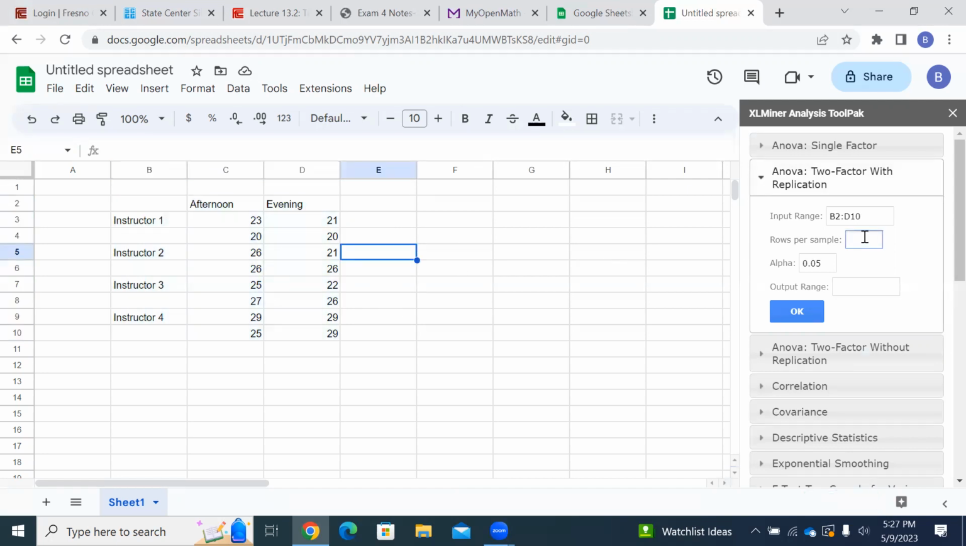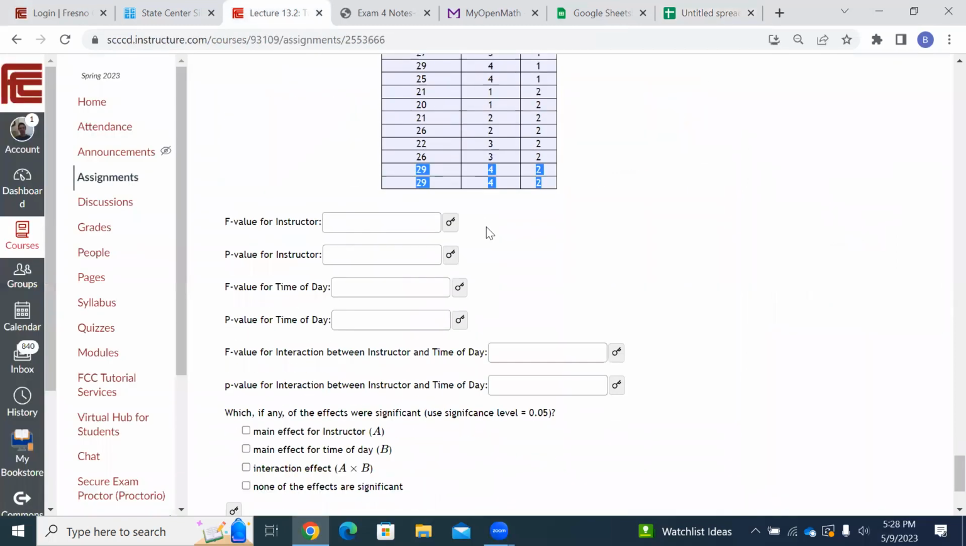Okay, now rows per sample, that's 2 for me. What does that mean? That means there's 2 items in each sample. There's 2 items for instructor 1 in the afternoon, 2 items for instructor 2 in the afternoon, 2 items for instructor 3 in the afternoon, 2 items for instructor 4 in the afternoon, 2 items for instructor 1 in the evening, etc. There's 2 for each category. That's what this rows per sample is. Alpha, 0.05, check your alpha. Come over here, what's my alpha?